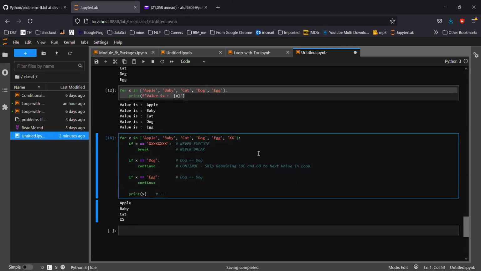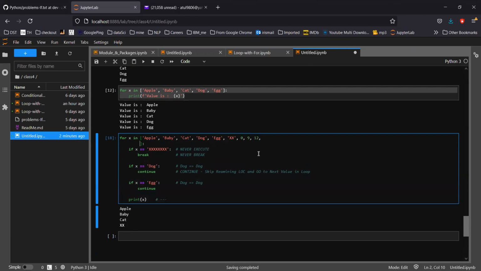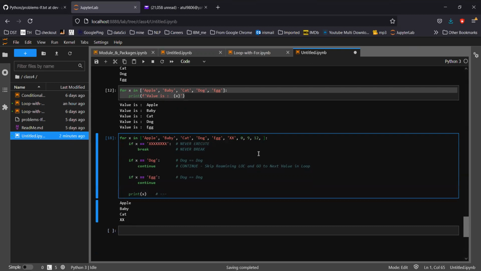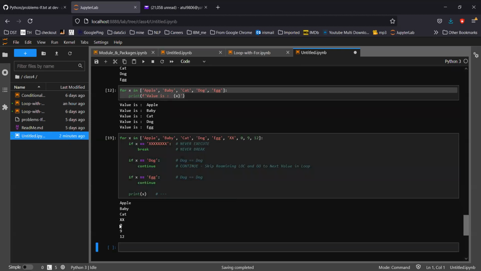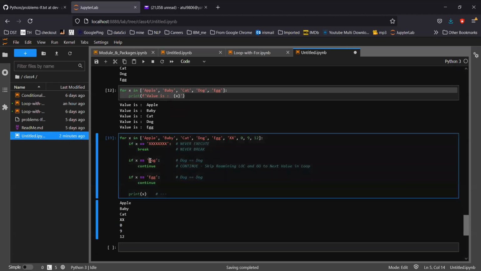If I print here 0, 9, 12 and run it, all will be printed, but these two values will be skipped. So break and continue work this way.